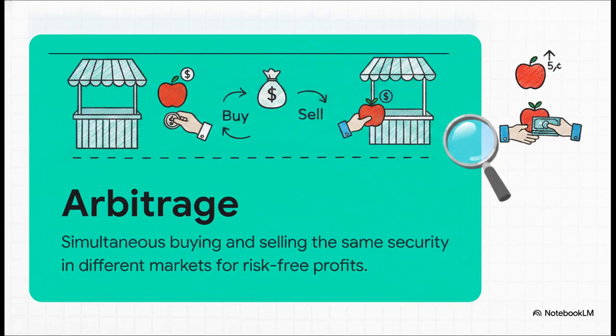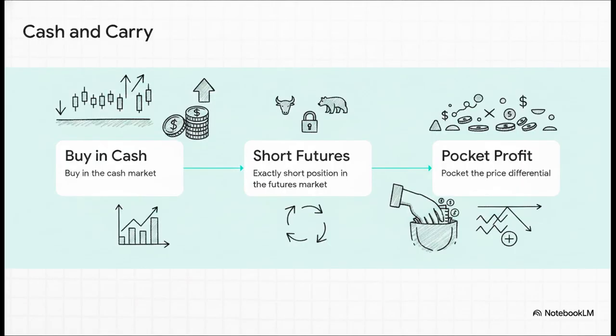And why do you do this? To pocket risk-free profits. You see, these funds are literally designed to ride on market inefficiencies. Think of it like this. Imagine buying an apple at a local market for $1 and instantly selling it to a buyer at a market across the street for $1.05. You're not betting on whether the price of apples will go up or down next week, right? You're just capturing that 5-cent inefficiency right here, right now. And this brilliantly illustrates how most arbitrage funds actually operate day to day.